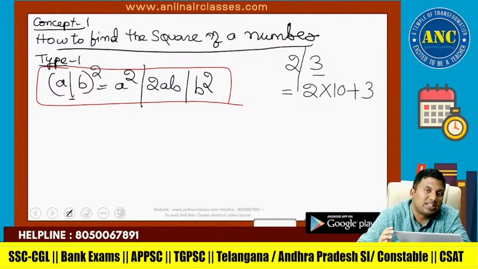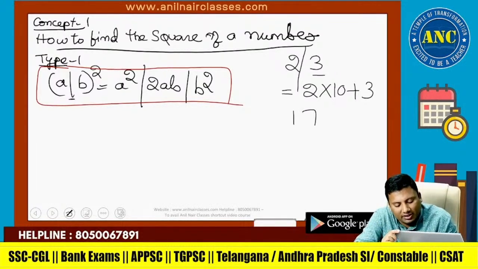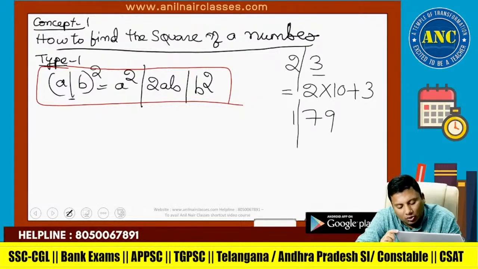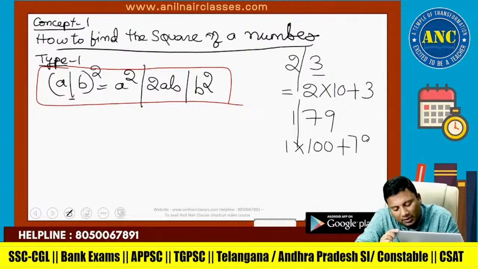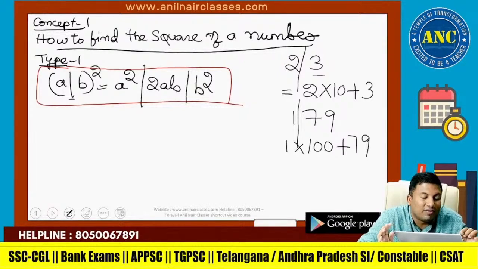If a slash is kept before the tens place, it will talk about the value of that tens digit. Suppose 179. If I keep a slash before the hundreds place, units place, tens place, hundreds place, the value of 1 will come out to be 1 into 100 plus 79. The slash is nothing but the value of the digit that is present in the tens place.